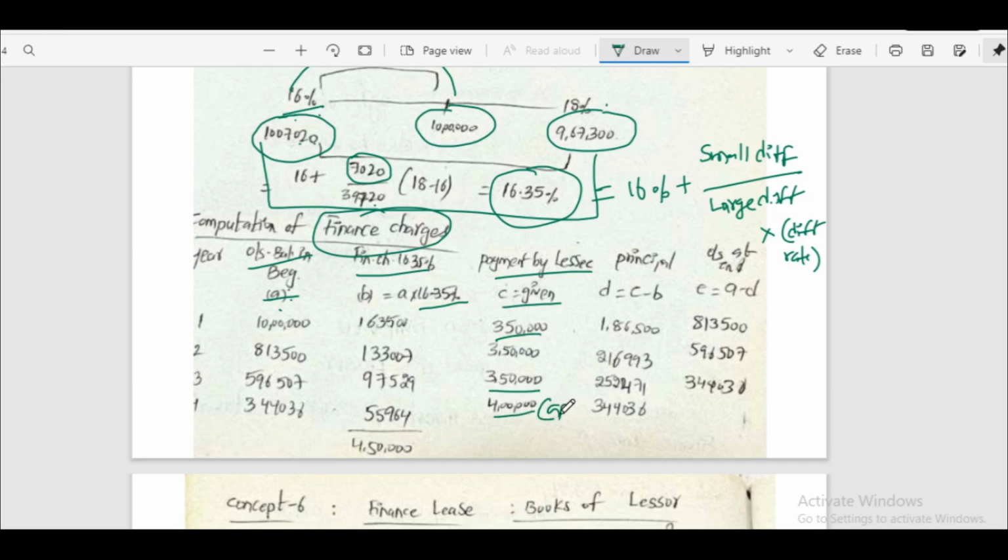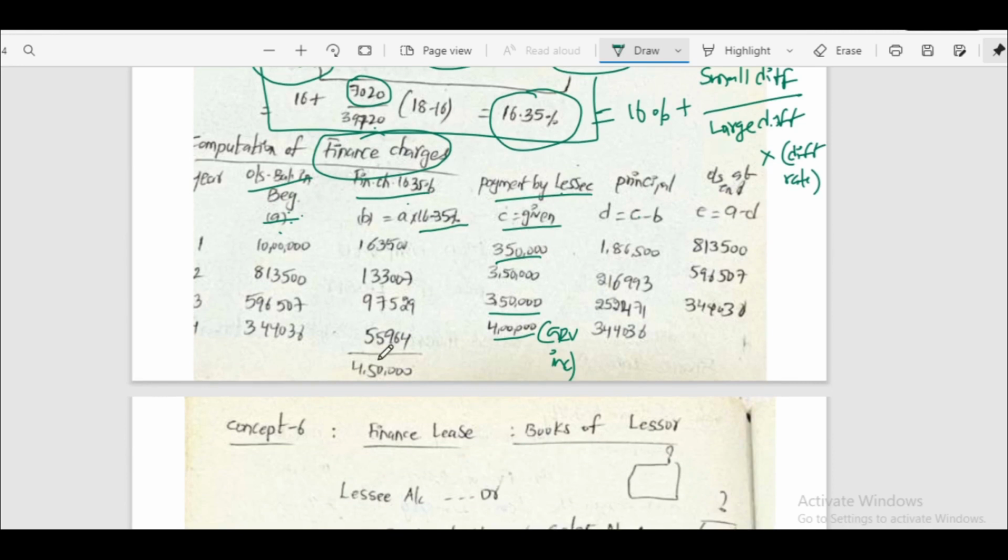Here residual value is also included. We get the principal amount by deducting C minus B, that is payment by lessee minus finance charges. We get outstanding at the end by subtracting the principal amount from the outstanding balance at the beginning. So we can calculate finance charges each year with this format, and the total should match.